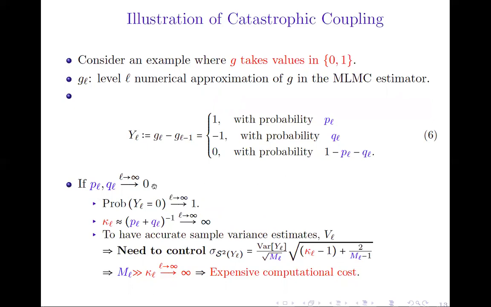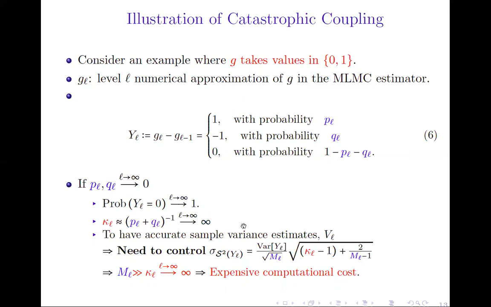And we can show that if the probability that Y_L gets values different from 0 goes to 0 as we go deep in levels, then the probability of Y_L equal to 0 converges to 1 as we go deep in levels. And we can also compute an approximation of the kurtosis and show that it is equal to the inverse of P_L plus Q_L, which goes to infinity as the levels get larger.